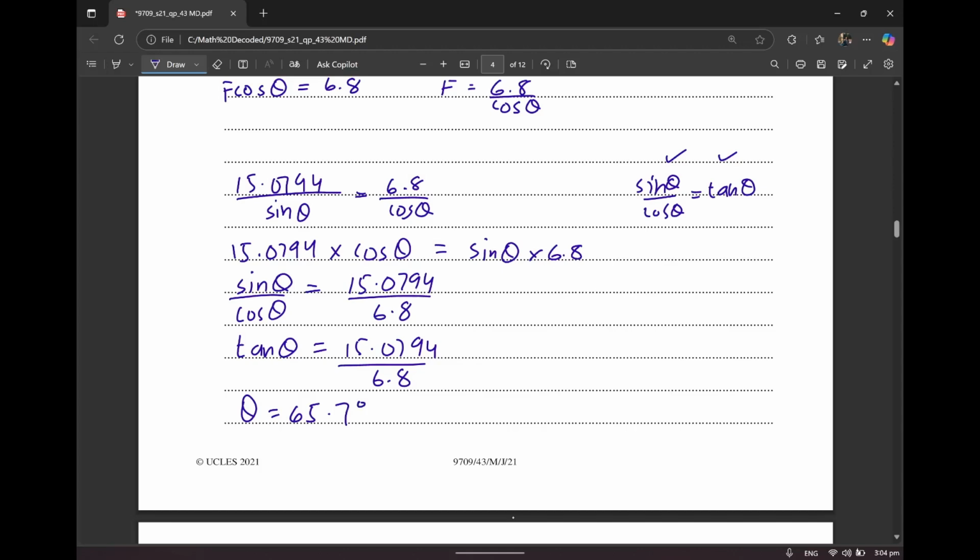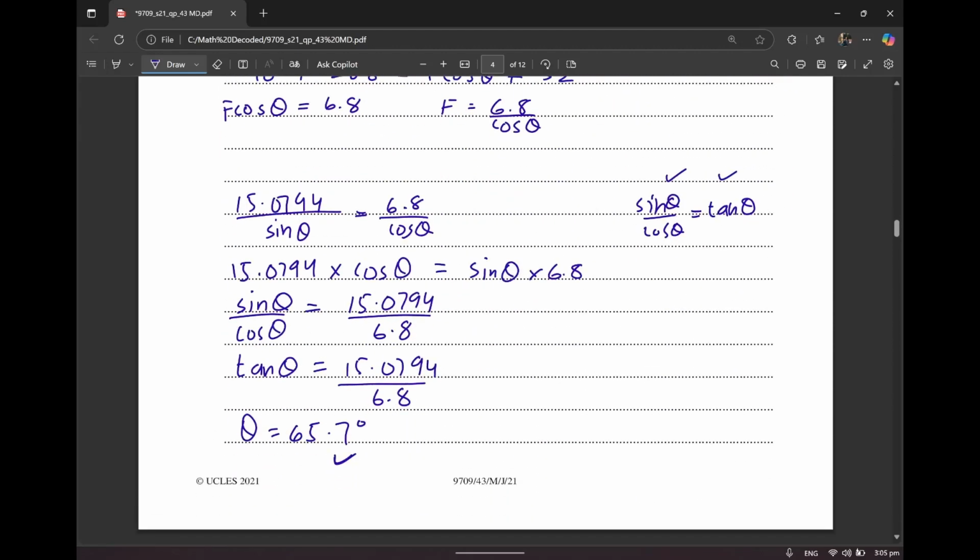Also remember that your angles are always supposed to be rounded off to one decimal place. Anyways, we have to find the value of f as well, so I'm going to be plugging it back into this cos of 65.7. That is going to give me f as 16.5.